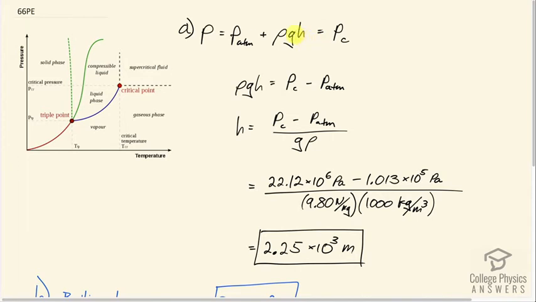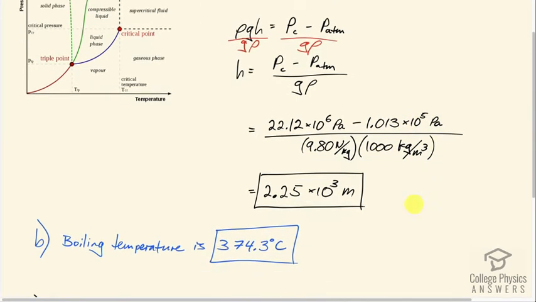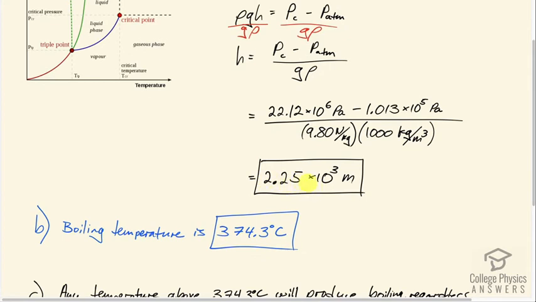So we're going to solve for h by subtracting atmospheric pressure from both sides, and then dividing both sides by g and rho. And so the depth then is the critical pressure minus atmospheric pressure divided by gravitational field strength times density of fresh water. And so this is 22.12 times 10 to the 6 pascals minus 1.013 times 10 to the 5 pascals divided by 9.8 times 1,000 kilograms per cubic meter, and that's 2.23 or 2.25 times 10 to the 3 meters. And this isn't really that unreasonably deep.